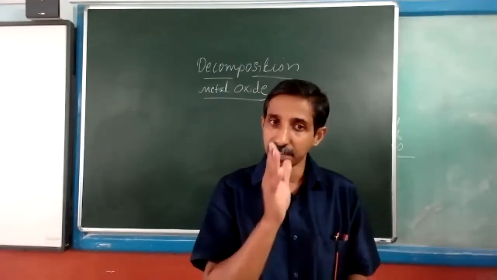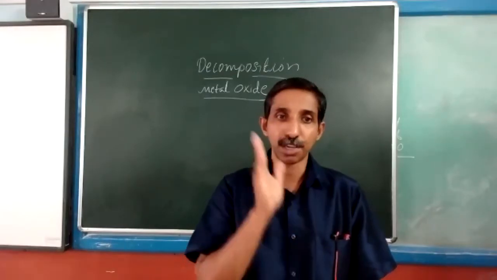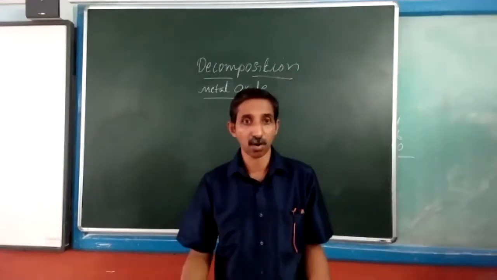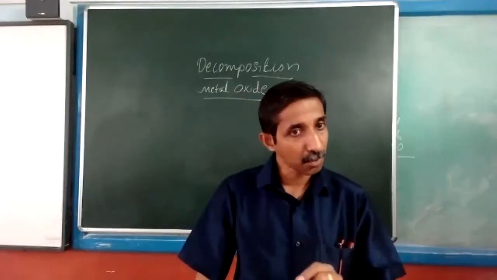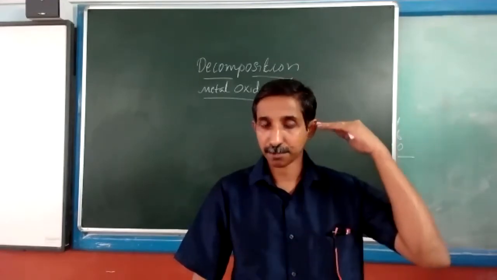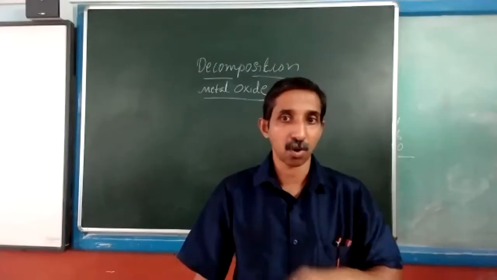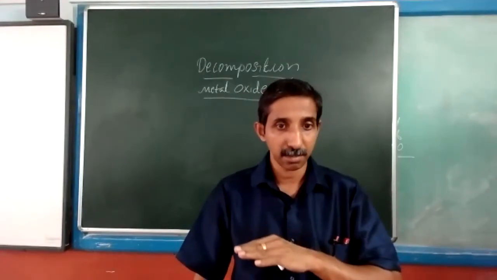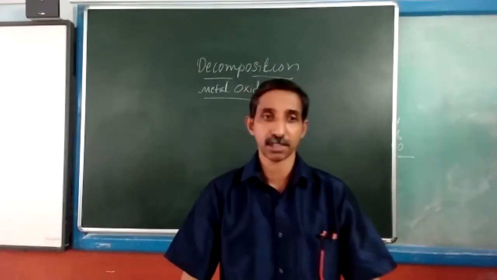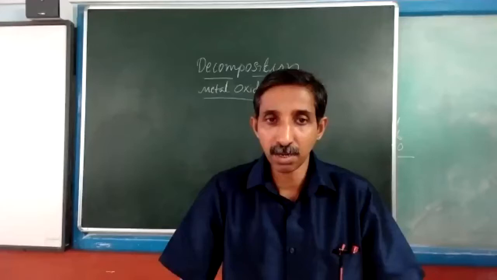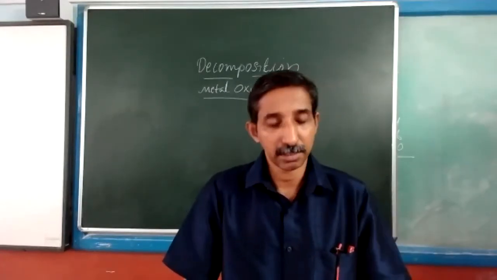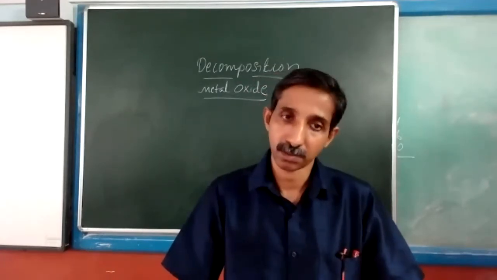That is decomposition of the metal oxide to give you metal and oxygen. This is the general trend for oxides. The first few of them, starting from potassium to copper, show no reactivity, no decomposition, stable towards heat, and the ones that come after copper, that is mercury and silver, their oxides decompose to give the respective metal and oxygen.